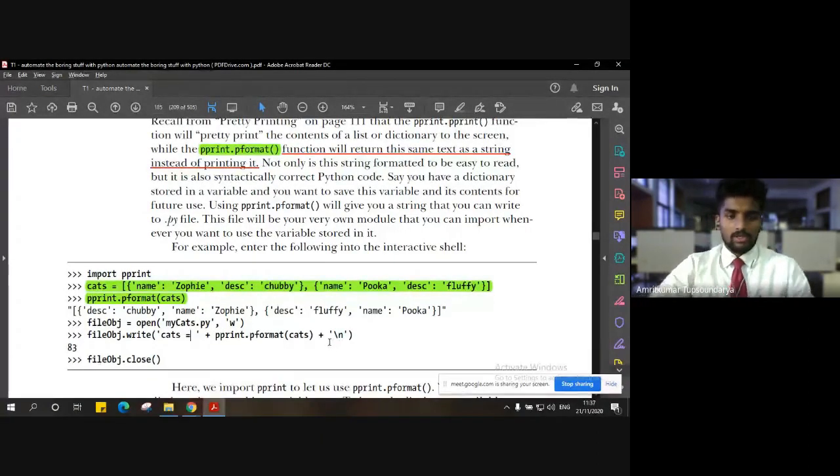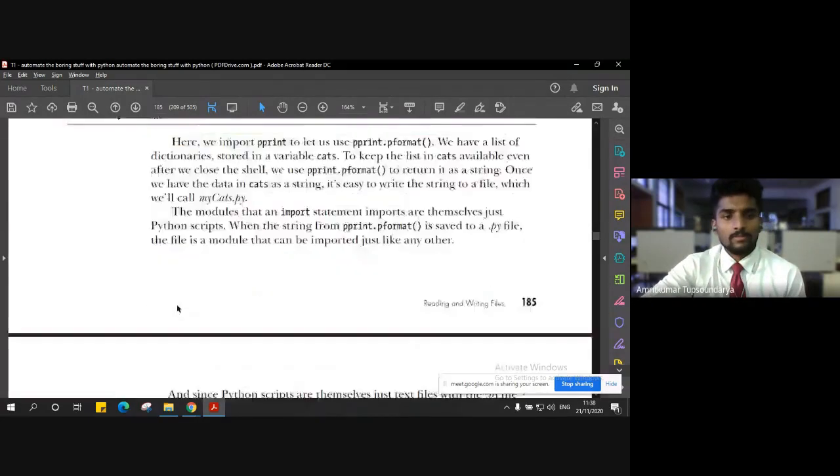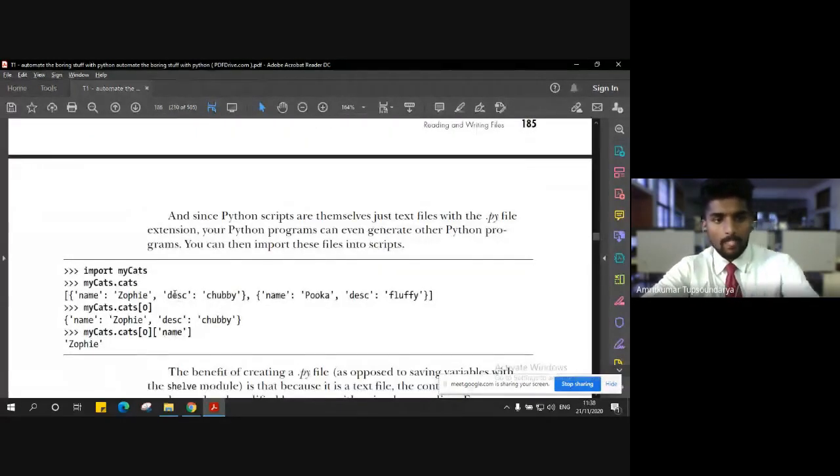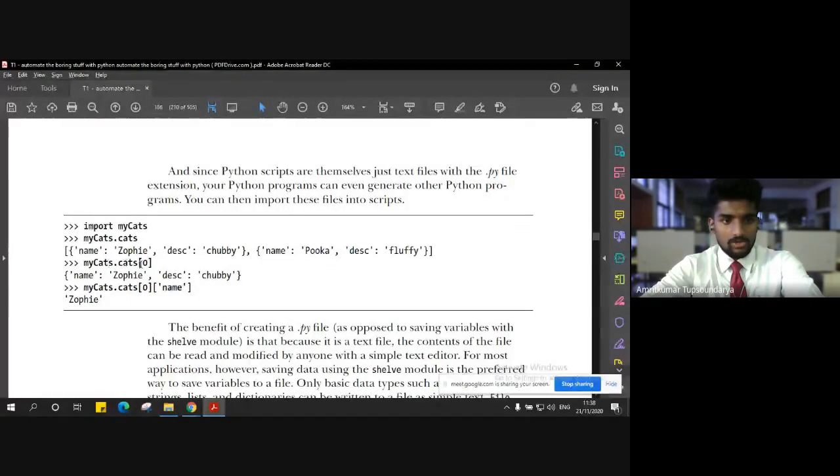It will simply return the value inside those lists, right? And this is simply returning the length of our string. So this is the length of our main list here. I think you already know how to get the data by using the argument, right? So myCats 0 will give you the list item which is at the 0th index, right? And if you mention the 0th item again with a specific key, that is name, it will return you the value of that.